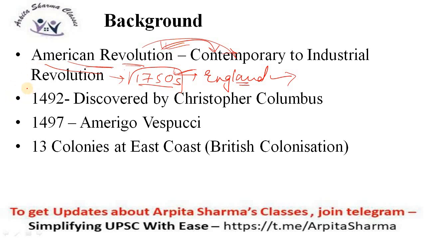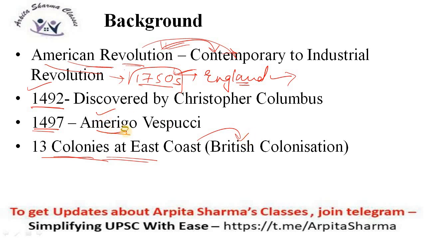Now, America, we all know, was discovered by Christopher Columbus in 1492, and the name America is derived from a navigator who also discovered the Americas, the Italy-born navigator Amerigo Vespucci. Also, we know that there were 13 colonies on the east coast of America which were under British colonialism.